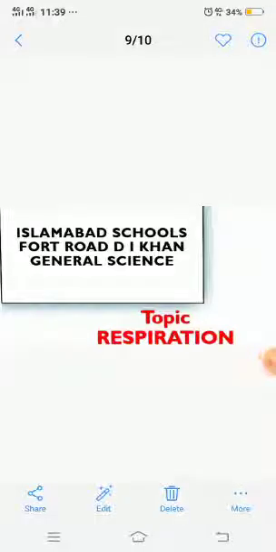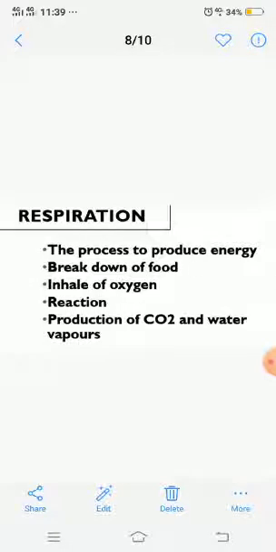Today we are going to discuss one of the major processes under the title of respiration, in which air is involved. My dear students, in this lecture, inshallah, we are supposed to discuss what respiration is, how the food is broken down, how we inhale oxygen and exhale carbon dioxide and other gases. So, which reaction is involved in respiration, and how carbon dioxide and water vapors are produced.